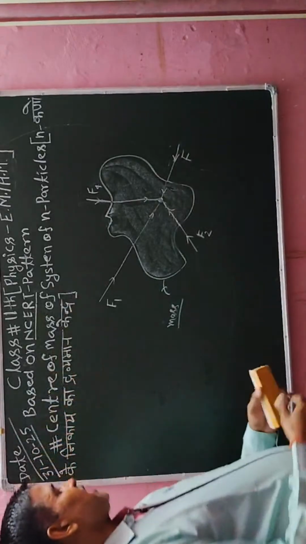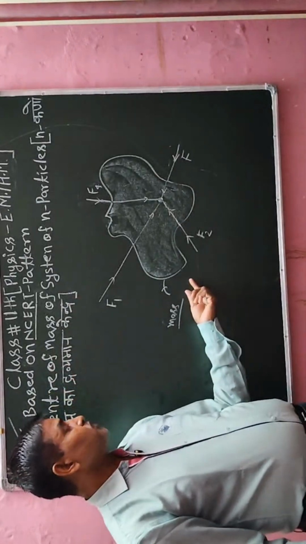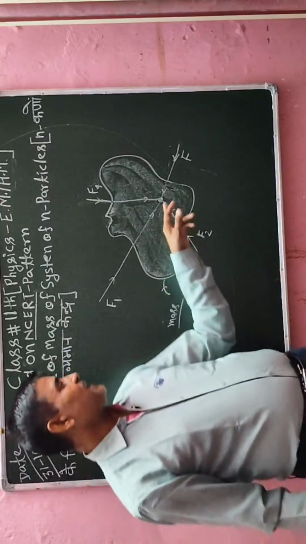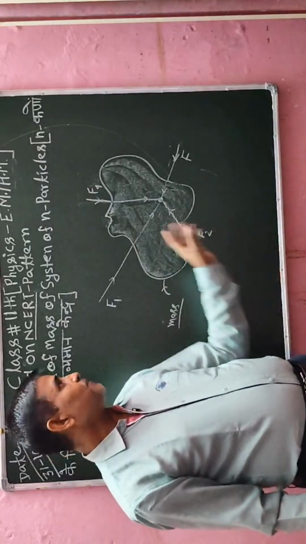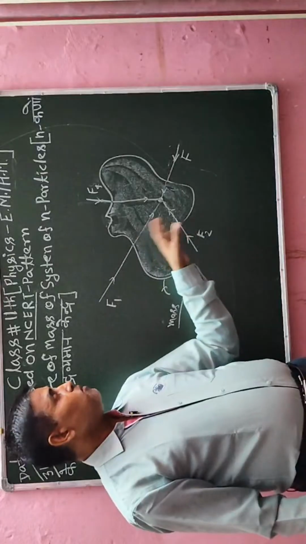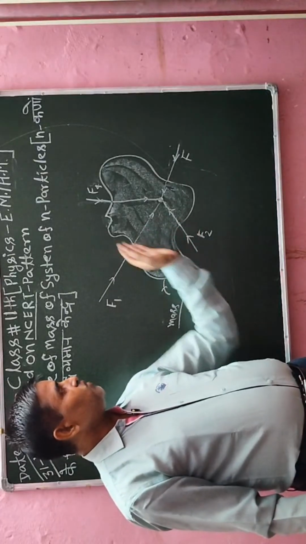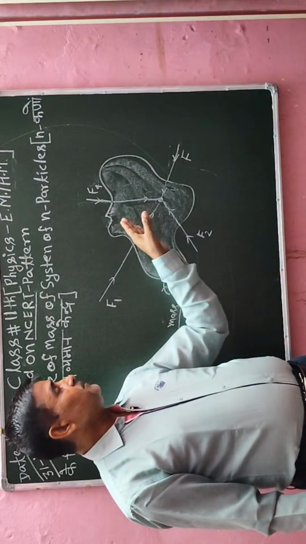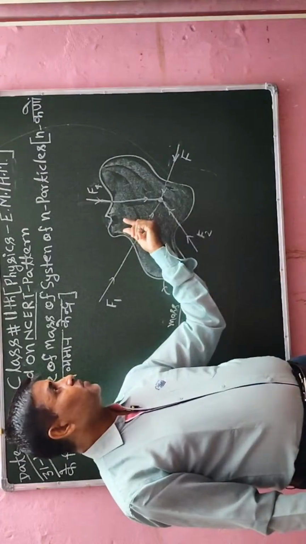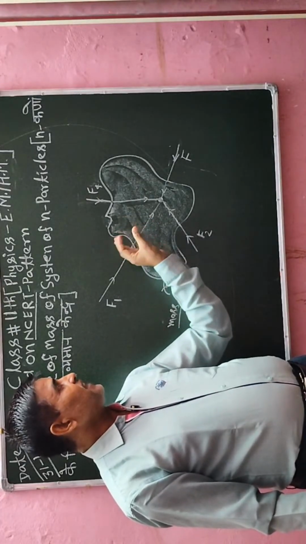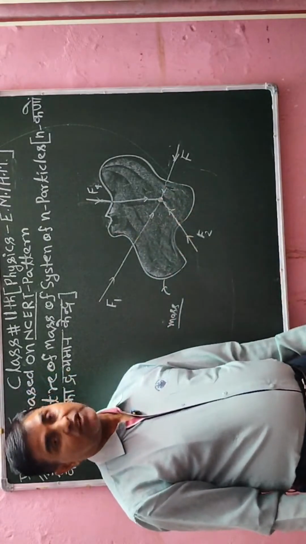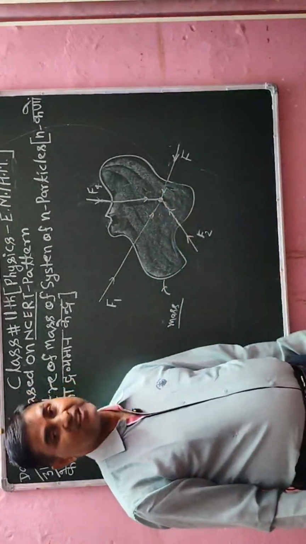Okay, now here I have considered a mass. Each and every mass will have a fixed point, and that point is called the center of mass. Around that point, the whole body will move, and each and every particle of the object will combine with each other and be balanced when moving along that center. So that center is called the center of mass.